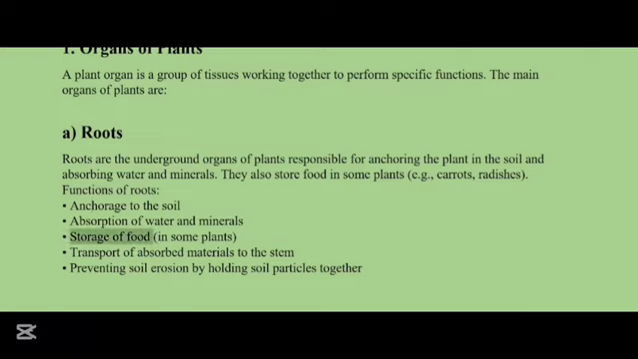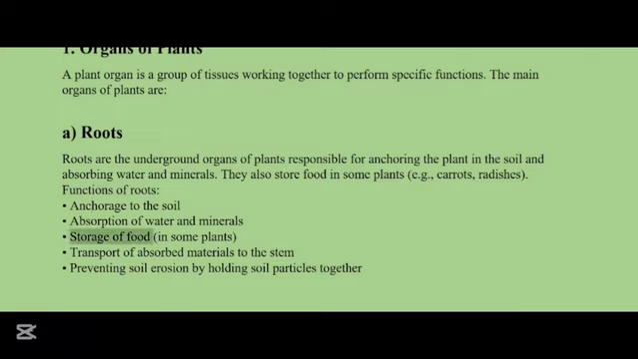The second organ of the plant is the stem. It is the aerial part of the plant that supports the leaves, the flowers and the fruits. It acts as a transport system between the roots and the leaves. Here are the functions of the stem. It provides support for leaves, flowers and fruits. It helps transport minerals and water through the xylem and phloem, storage of food in some plants like sugarcane, and photosynthesis in green stems.